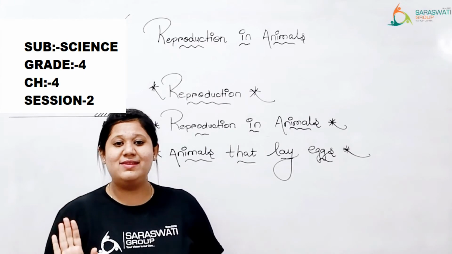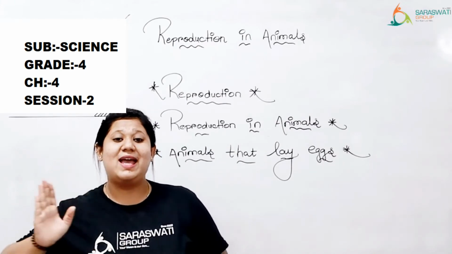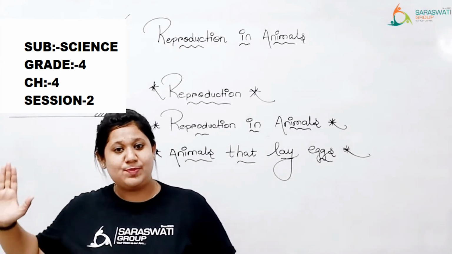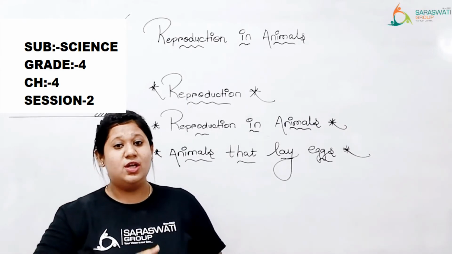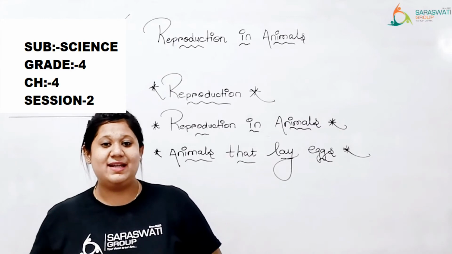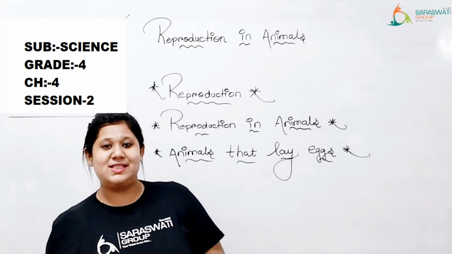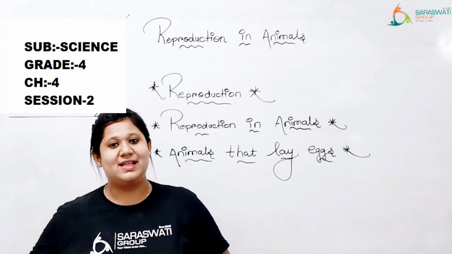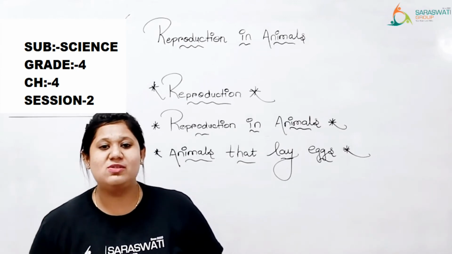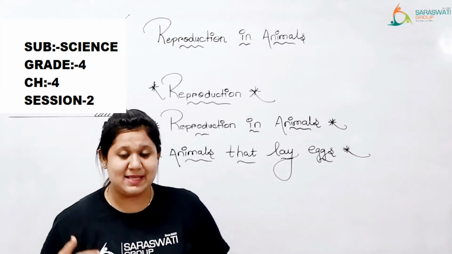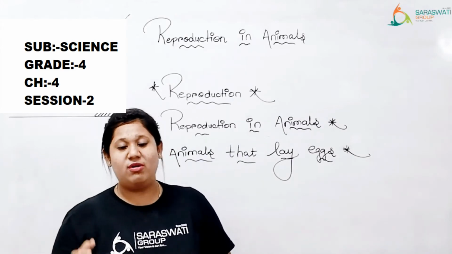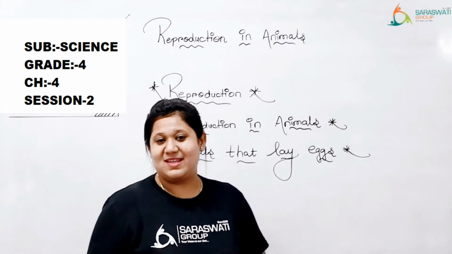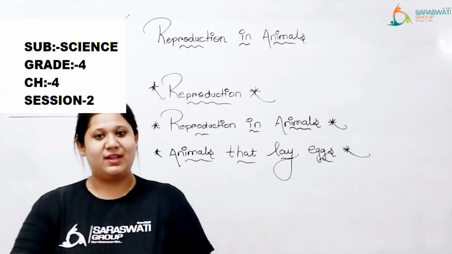Is that clear, kids? Lifespan and reproduction. Lifespan is the period between birth and death. That is called lifespan. And the process by which any living organisms produce more of their own kind, that process is called reproduction. Clear, kids?